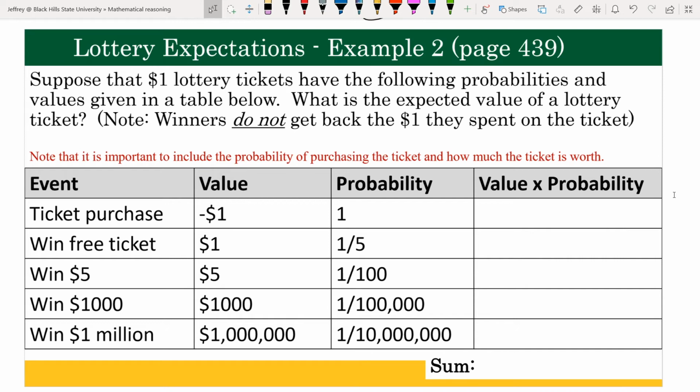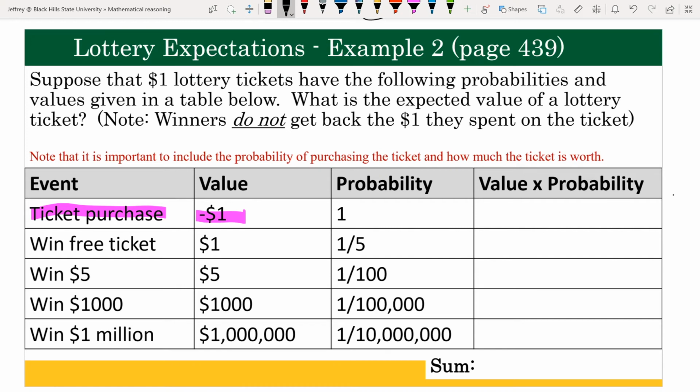Now, what's tricky about this that's different from the other examples is regardless of if you win or lose, you have to pay this $1. So that means that if you win $1,000,000, you still paid $1 to get that $1,000,000. So you actually had a net gain of $999,999. So keep that in mind that you do have to include purchasing the ticket. So that's what makes this different from some of the other examples we've looked at.